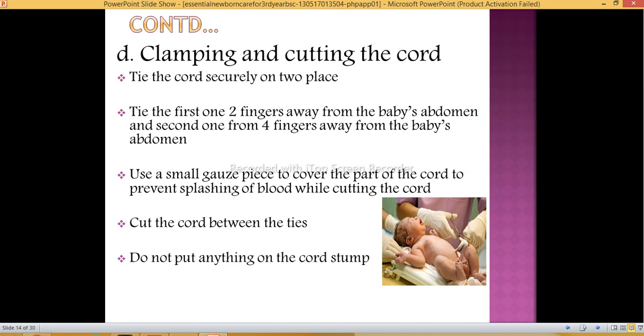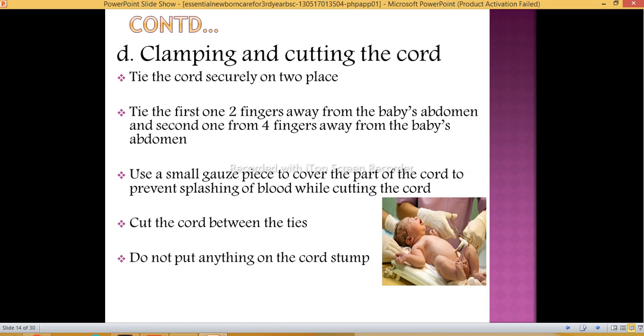Second is clamping and cutting the cord. Tie the cord securely in two places. Tie the first one 2 fingers away from the baby's abdomen and the second one 4 fingers away from the baby's abdomen. Use a small gauze piece to cover the part of the cord to prevent splashing of the blood while cutting the cord. Then next is cut the cord between the ties.